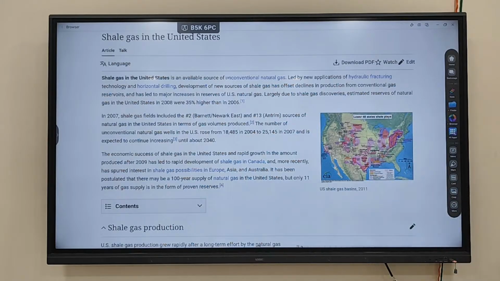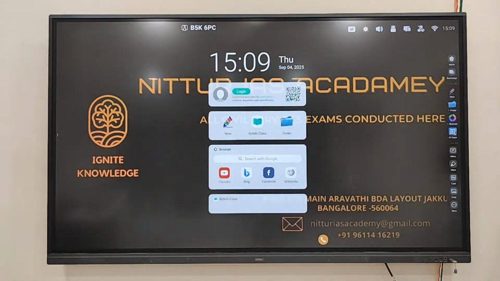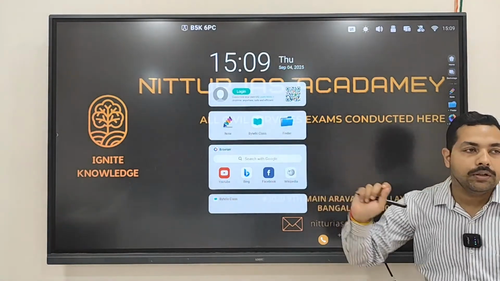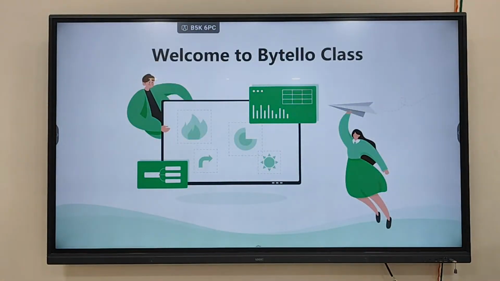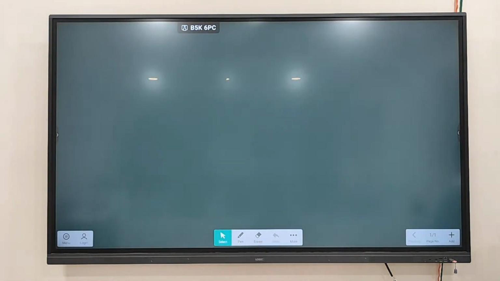So what is shale gas? How do you define the term shale gas? As we discussed, shale gas is the gas which is found in impermeable rocks. It is an unconventional gas. Unconventional gases means it is not found in association with oil.